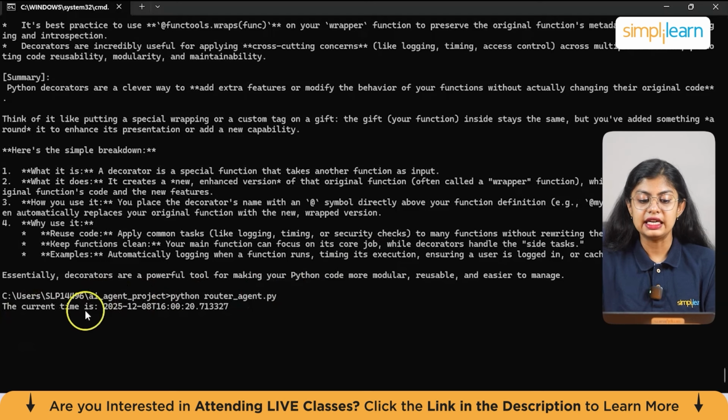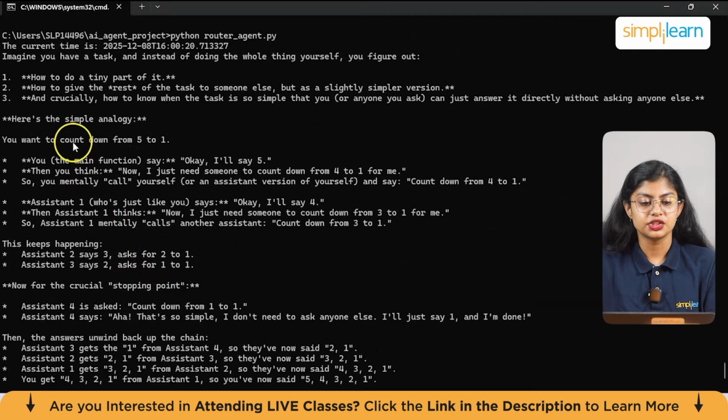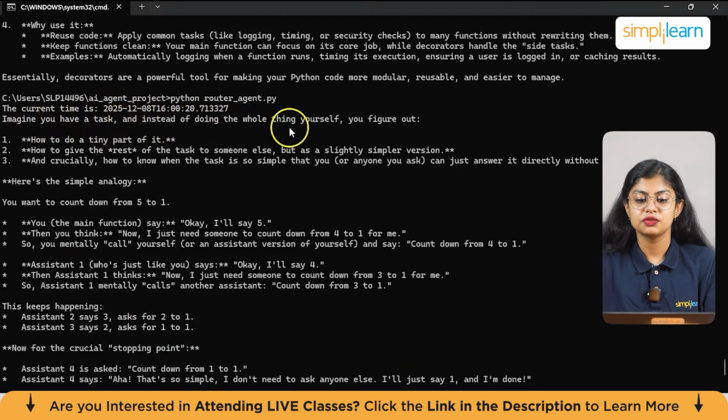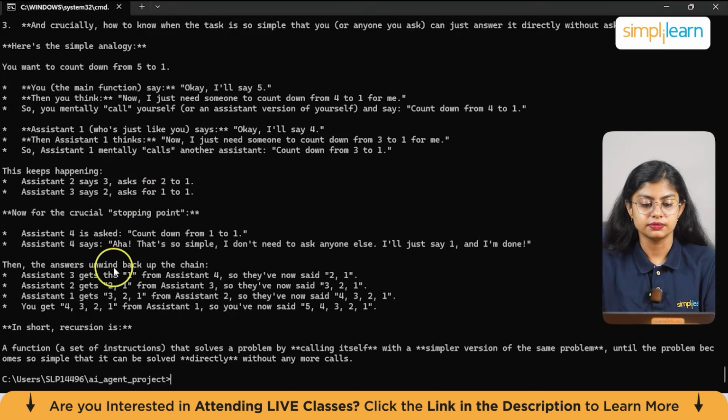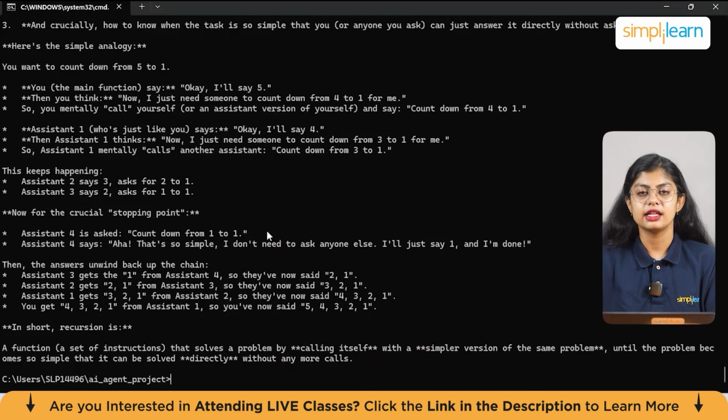So here you go, the current time is so and so, it is already displayed. And then you have recursion. So imagine you have a task, instead of doing the whole thing yourself, you figure out how to do a tiny part, etc. This is all regarding recursion. In short, recursion is a function that solves a problem by calling itself with a simpler version, etc. So we've got an answer for both questions. So according to the keywords that you are using in your prompts, it generates the kind of answers which are suitable as per your prompt.